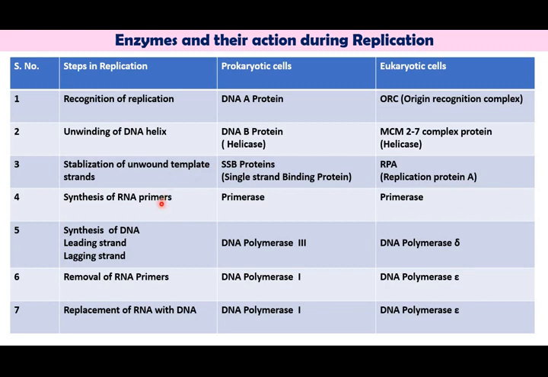The synthesis of RNA primer is done by the same enzyme both in prokaryotes and eukaryotes, that is primase. Then the synthesis of DNA on both the lagging strand and the leading strand is done by DNA polymerase 3 in the case of prokaryotic cells, and by DNA polymerase delta in eukaryotic cells. The removal of RNA primer and the replacement of RNA with DNA is done by DNA polymerase 1 in prokaryotes and DNA polymerase alpha in the case of eukaryotes.